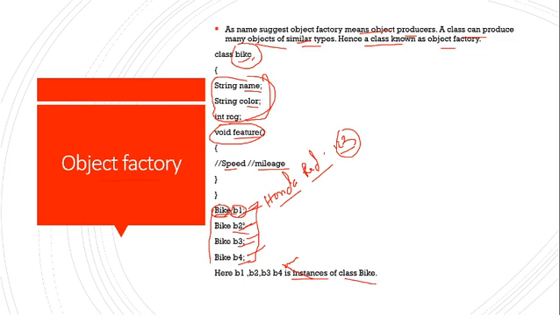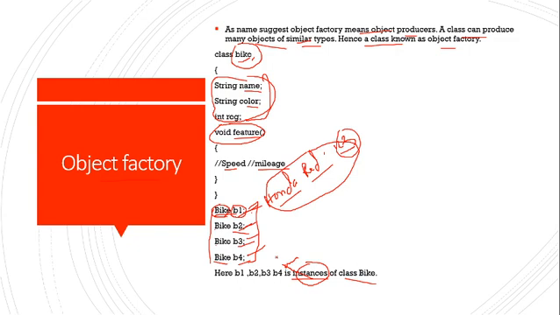Suppose B1 is an instance of the class Bike, B2 is also an instance of the class Bike, B3 is also an instance of the class Bike, B4 is also an instance of the class Bike. So why do we create the instance or object of a class? To call the member variables and member functions of a class, so that we can assign different names, different colors, different registrations for them.